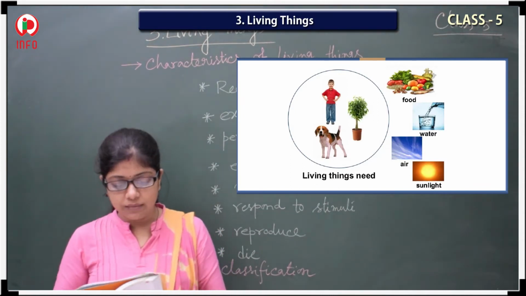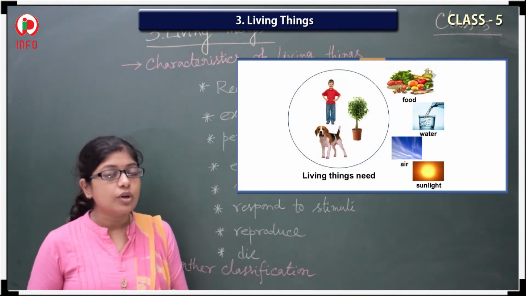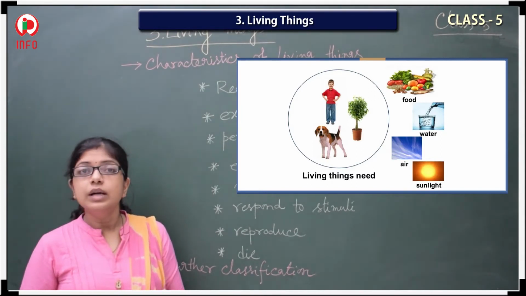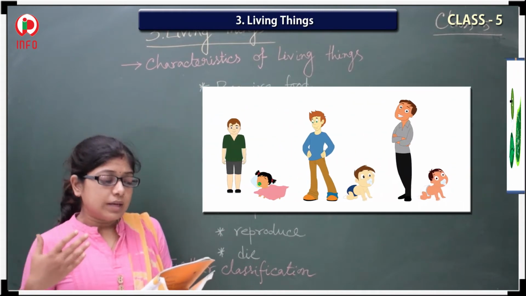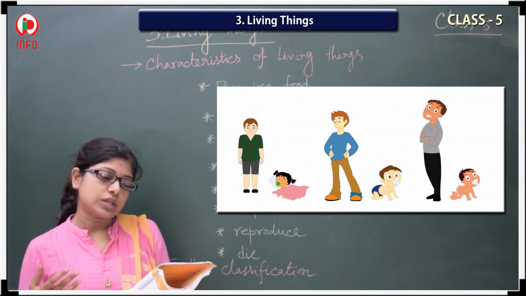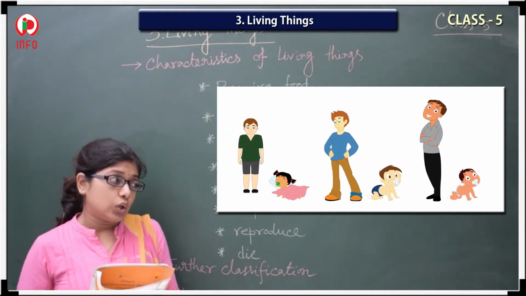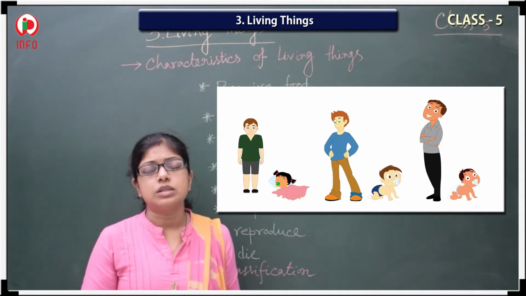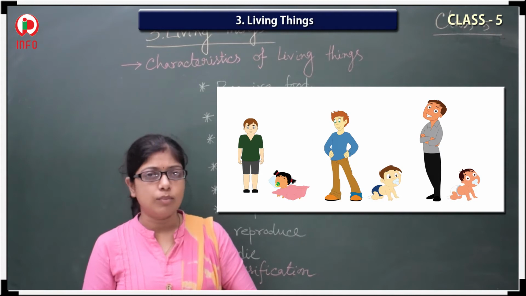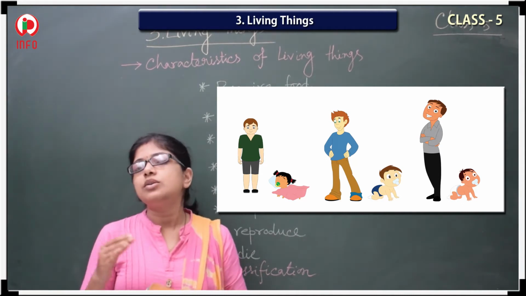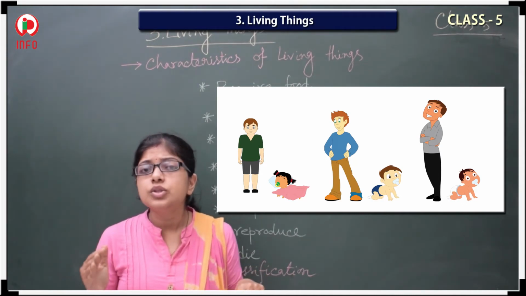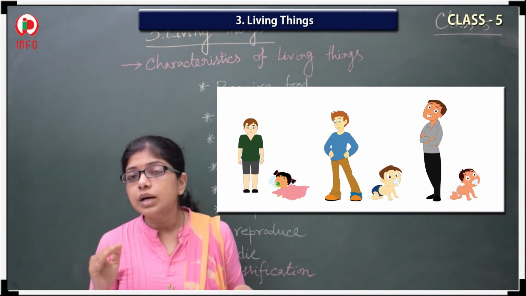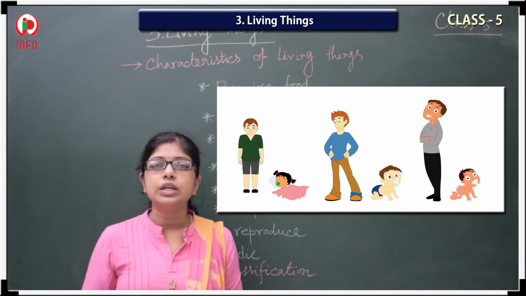So who is giving us energy? The food. So that's why living things need food. Is it? And living things require food to survive and grow. Grow means, when you were a newly born baby, at that time your size was very small. Is it? Very small. But now, how are you?